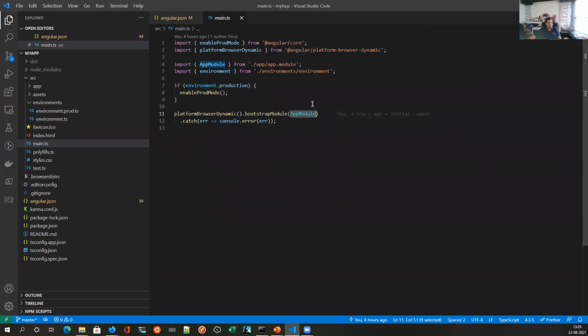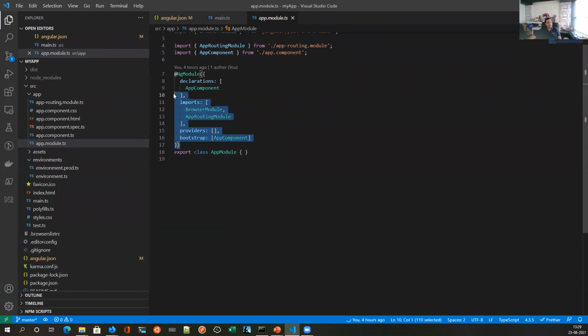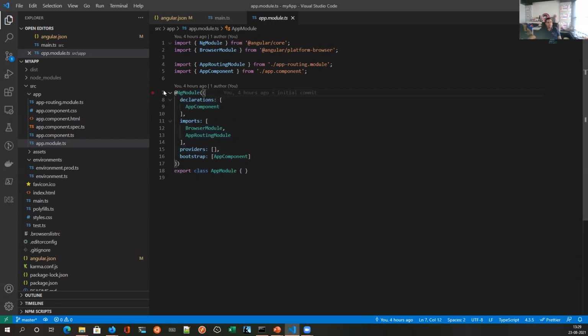Now let's see what that module is. You can hit F12 on it and it will navigate you to that module, the app module. This is the metadata that I was talking about in my presentation. When you define this metadata, it defines everything that Angular will do. If you look at the app module class itself, it has absolutely no logic at all. All the magic happens within the decorator.